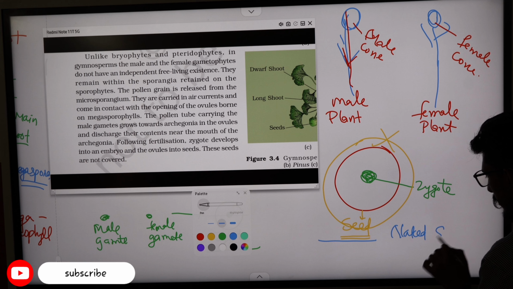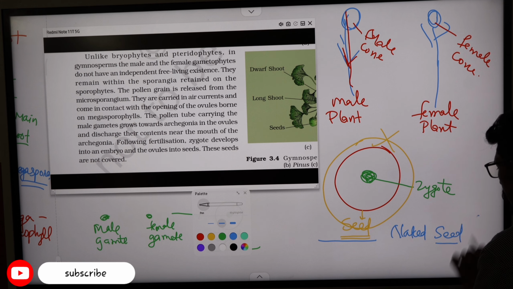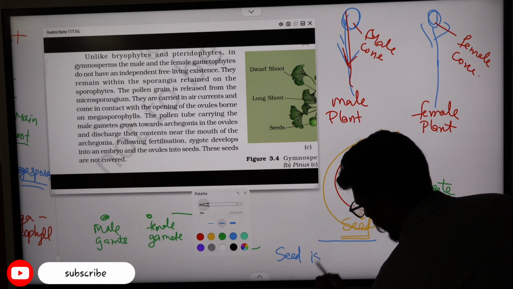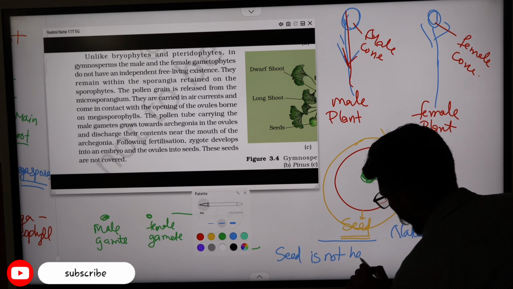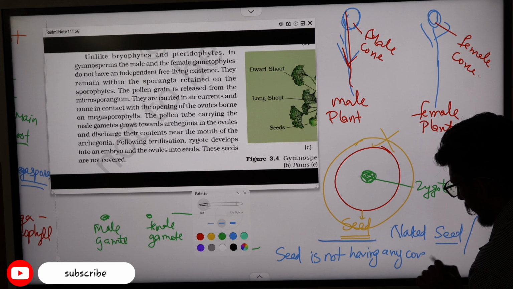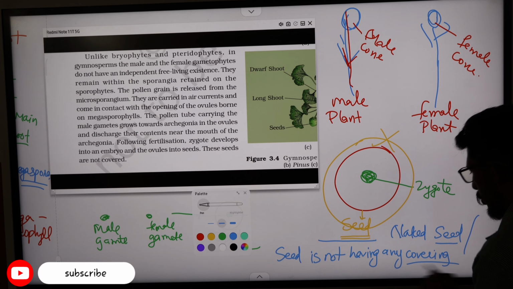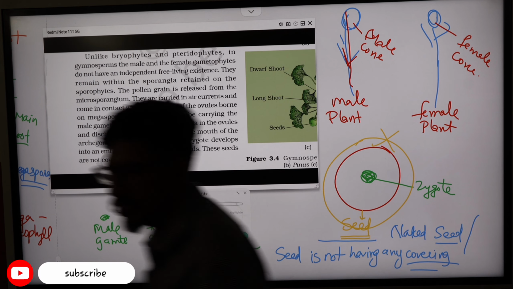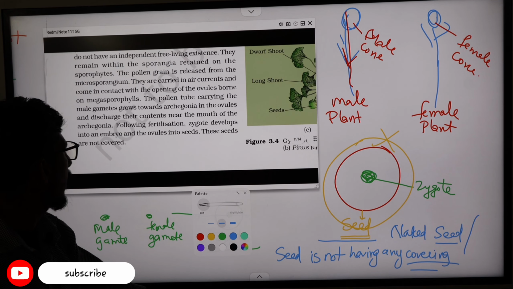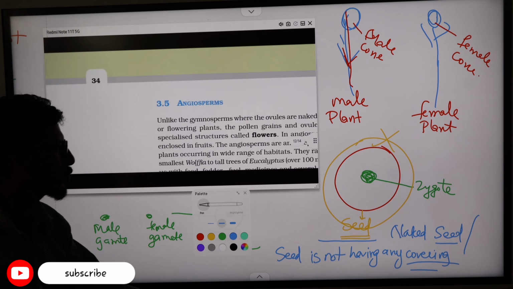Naked seed means a seed not having any covering. That is why their name is Gymnosperma. Gymnos means naked, sperma means the seed. Clear? So that is about the Gymnosperm.